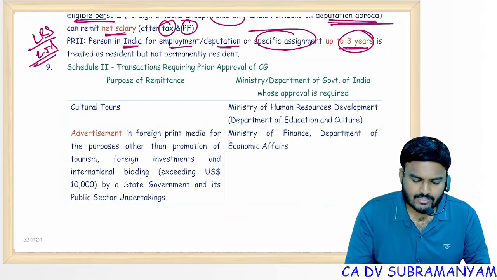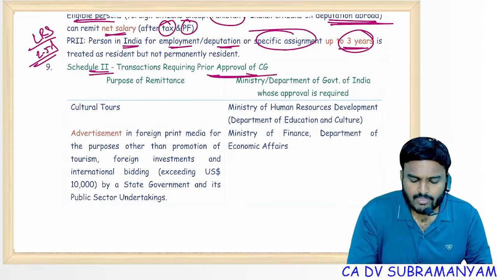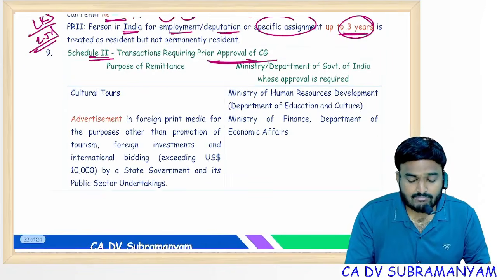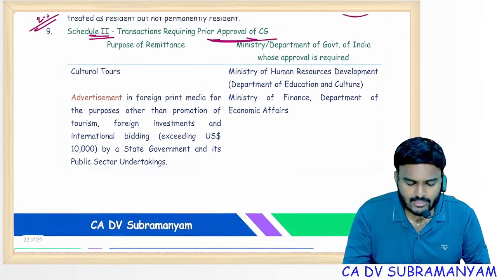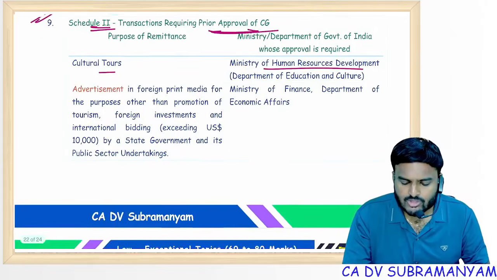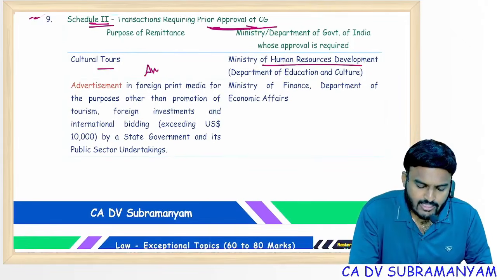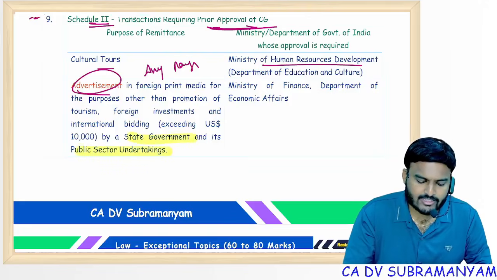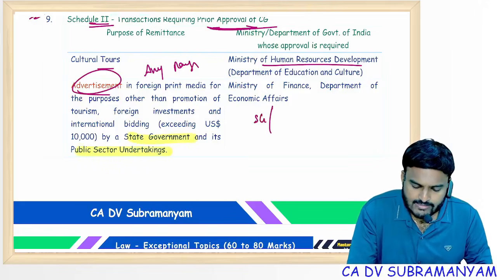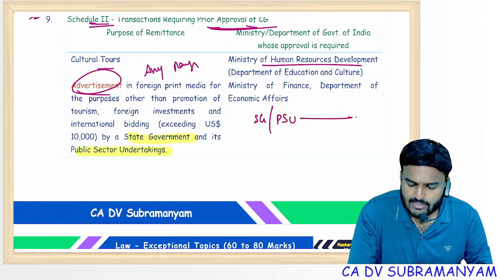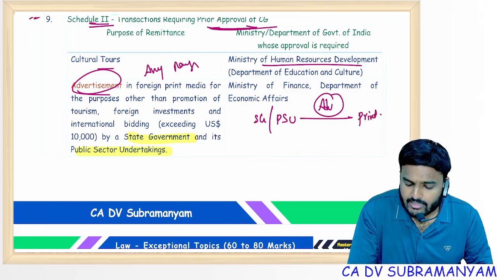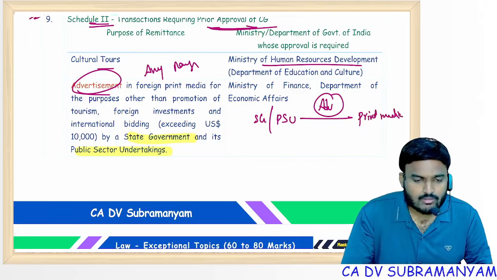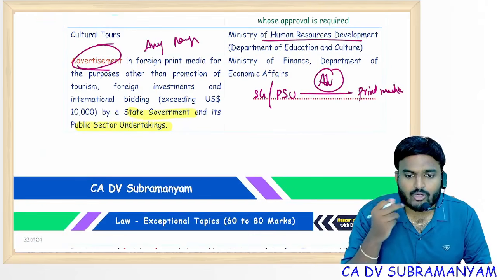3 years. Next one, Schedule 2, permitted current account transactions, but for these, permissions are to be taken. Cultural tours, take permission from the Ministry of Human Resource Development. Any payer. Next, advertisement, if the payer is the state government or public sector undertakings. Observe carefully, state government or public sector undertakings making advertisement in print media, not electronic media, in print media.